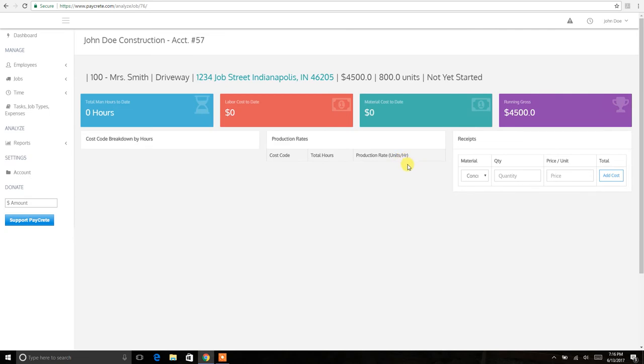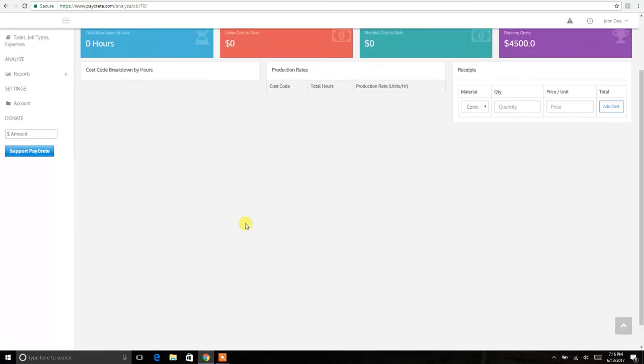So let's say you sent a crew out there to jackhammer the driveway out at Mrs. Smith's, and by the time they clock out at the end of the day, this program will automatically tell you how many square feet per man per hour was completed that day. So when you go to close this job out, you will know exactly how many square feet per hour one man can do on any task. So pretty neat stuff. So we've just added this job.